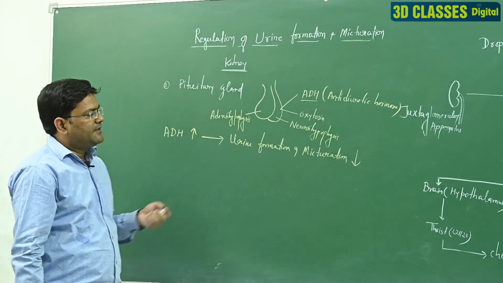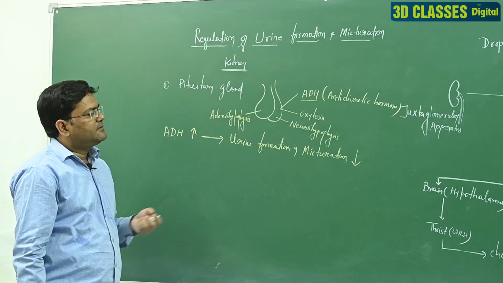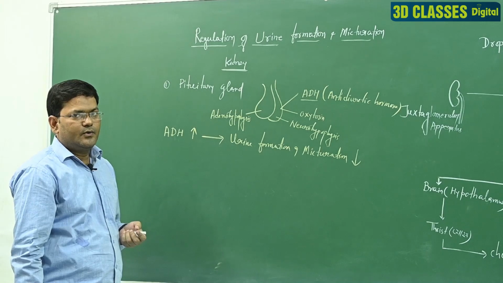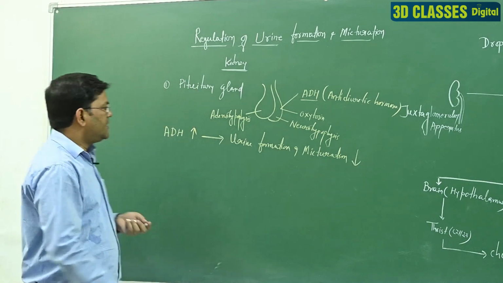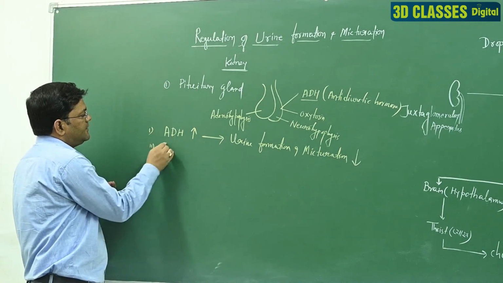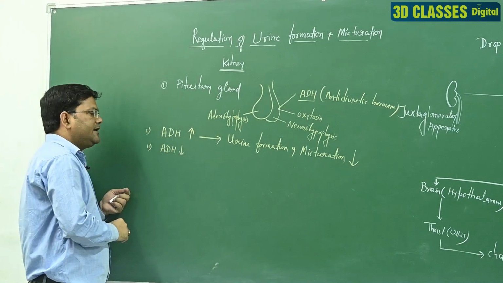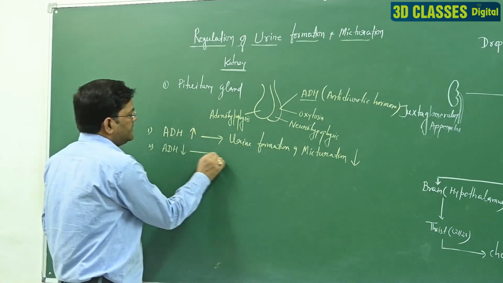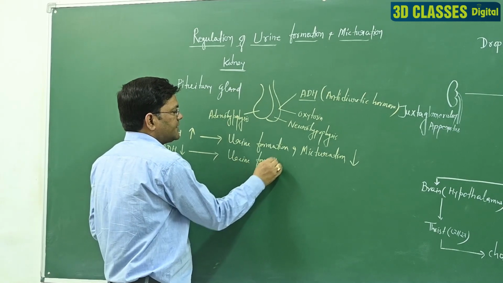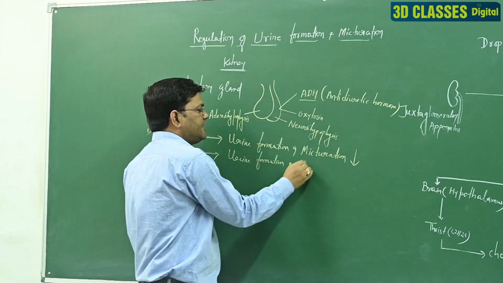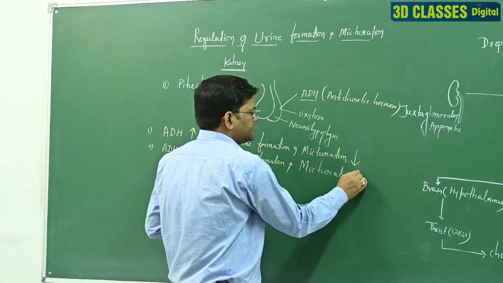And this type of urine has maximum ionic form, maximum chemicals, and different types of chemical concentration also increase in this region. But second point, if the ADH level is very less in our body, in that time urine formation, and micturition, that means urine excretion, is maximum.